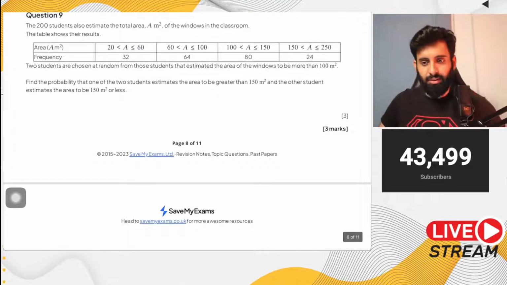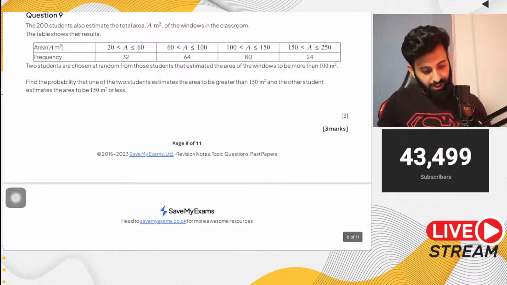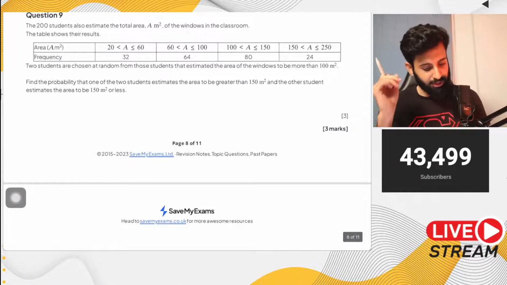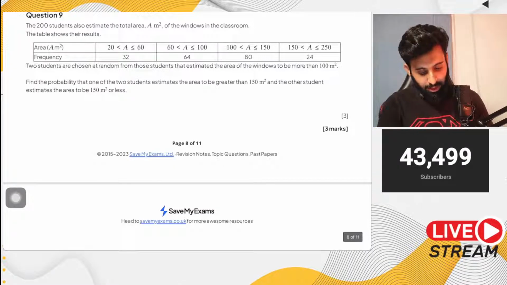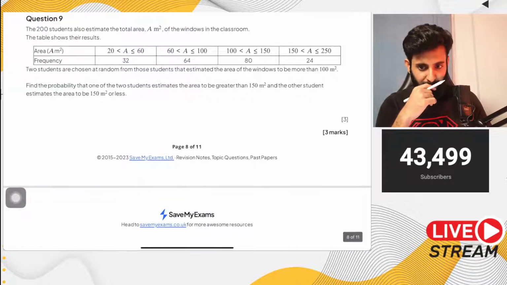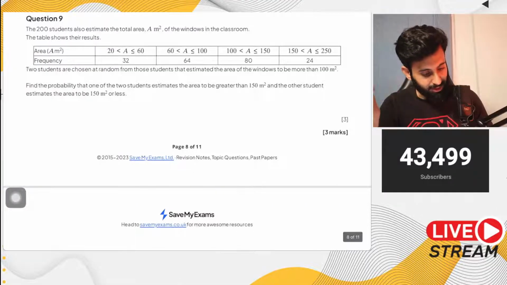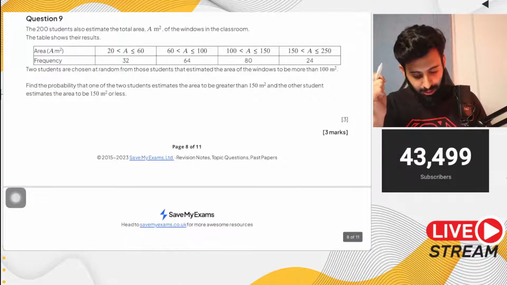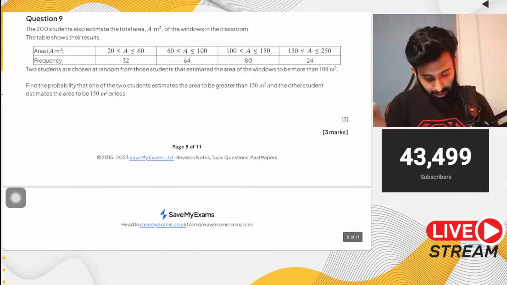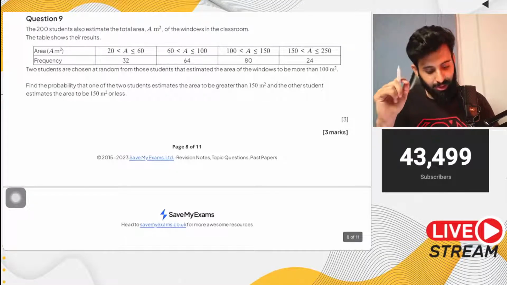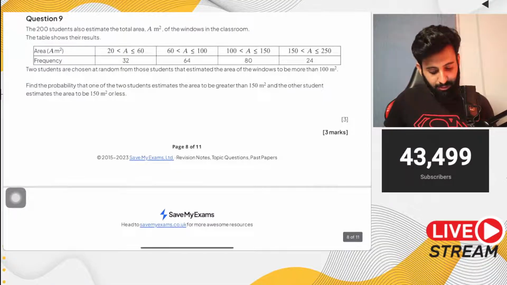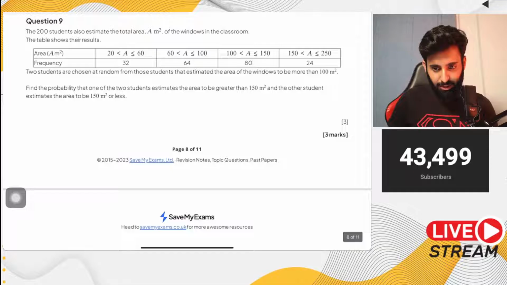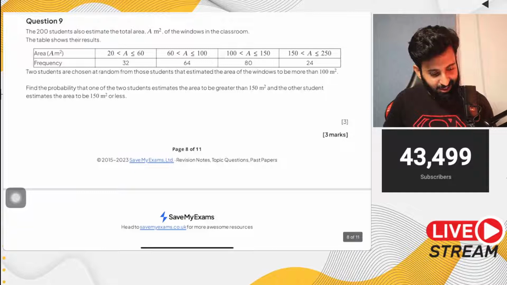Okay, so I'll solve it. So basically, it says here the 200 students also estimate the total area, A meter square, of the window in the classroom. The table shows their results. 2 students are chosen at random from those students that estimated the area of the window to be more than 100 meters square. Find the probability that... By the way, this is a conditional probability question. You know that?